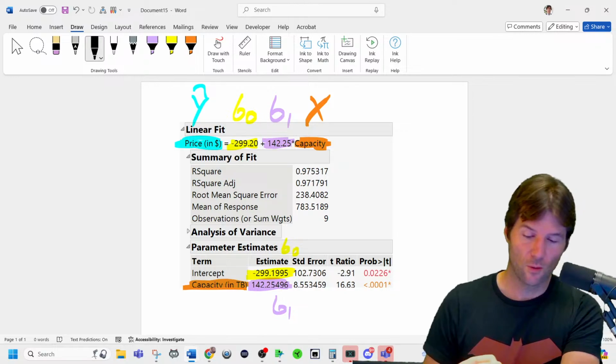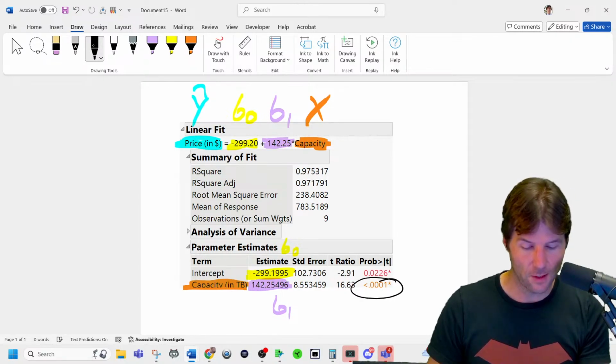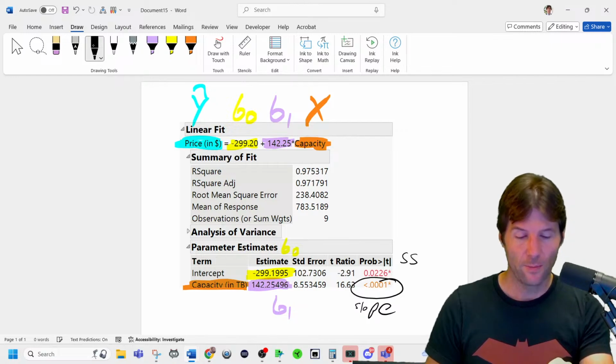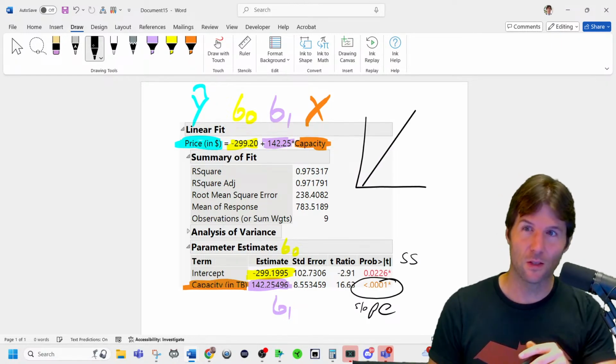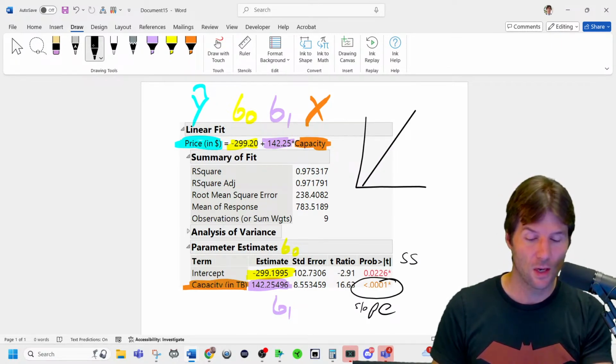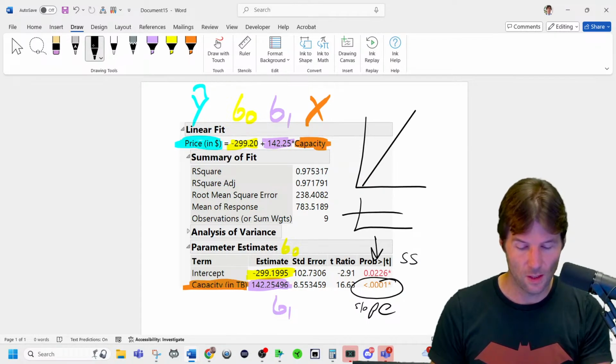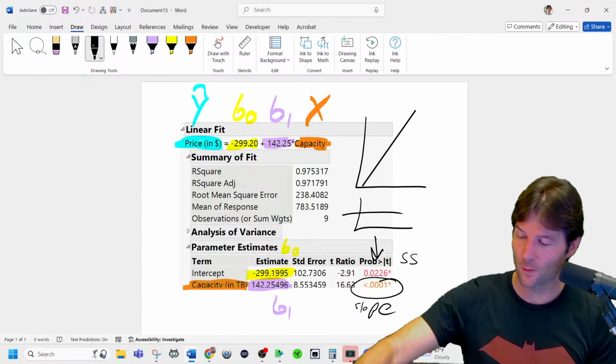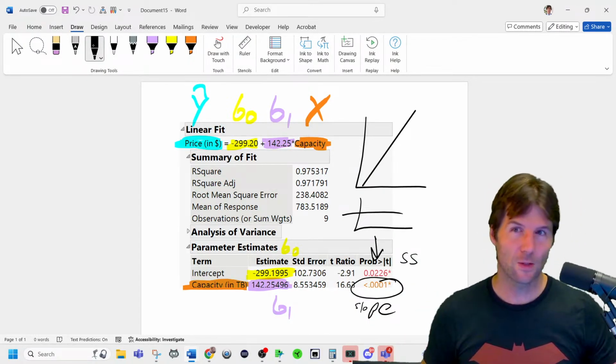And then also over here, we have the significance of the model, and it is statistically significant, which is the significance of the slope. Because if the slope has a significant non-zero value, that matters. If the intercept, which is this one right here, has a non-zero value, as The Rock would say, it doesn't matter. No one really cares about the intercept.